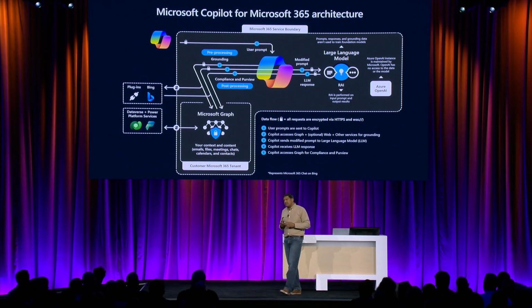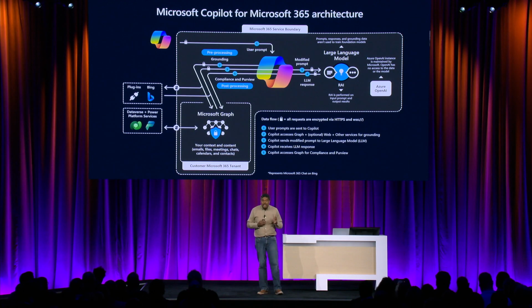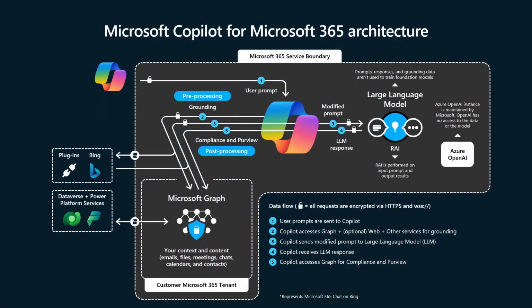What does post-processing include? A few very important things. Responsible AI checks, which are automated and do not involve any humans at Microsoft reviewing it. Additional calls to Microsoft Graph for security, compliance, and privacy reviews, and command generation.